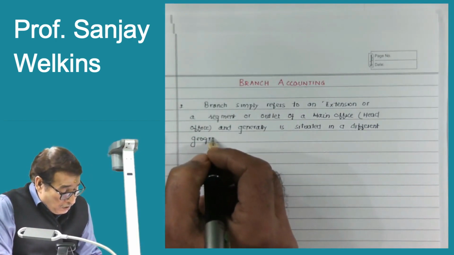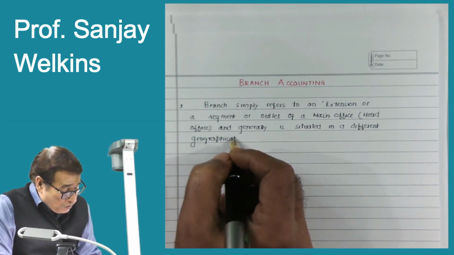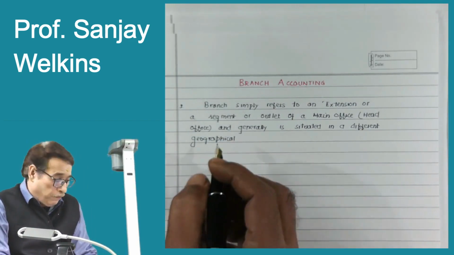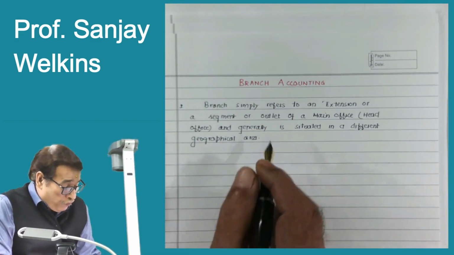When I say in a different geographical area, it means in an area which is other than the location of the head office. Correct?